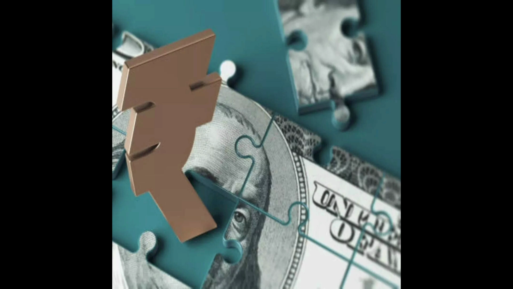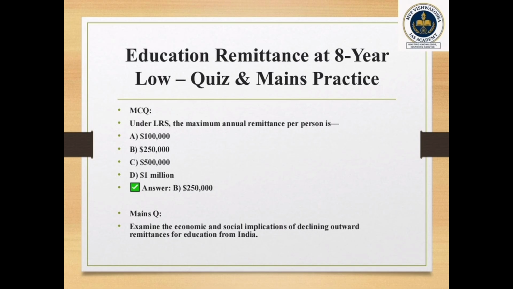In that perspective, under the LRS, the maximum annual remittance per person is what actually? The answer is $250,000. The mains question: examine the economic and social implications of declining outward remittance for education from India. That you have to tell. So that's about education remittance at an 8-year low.